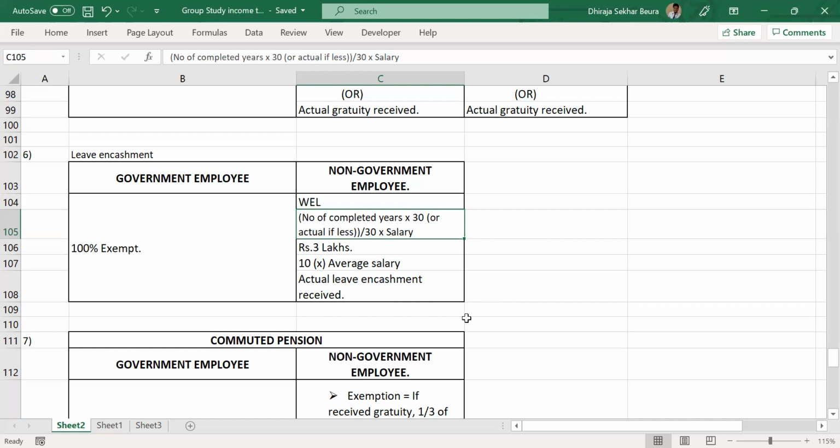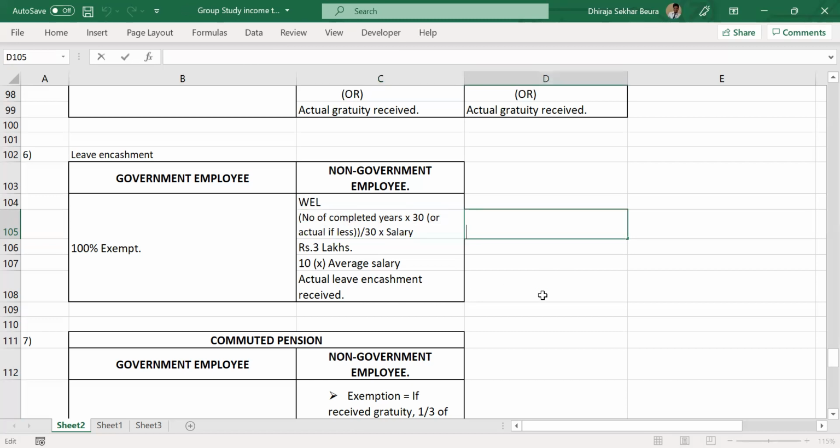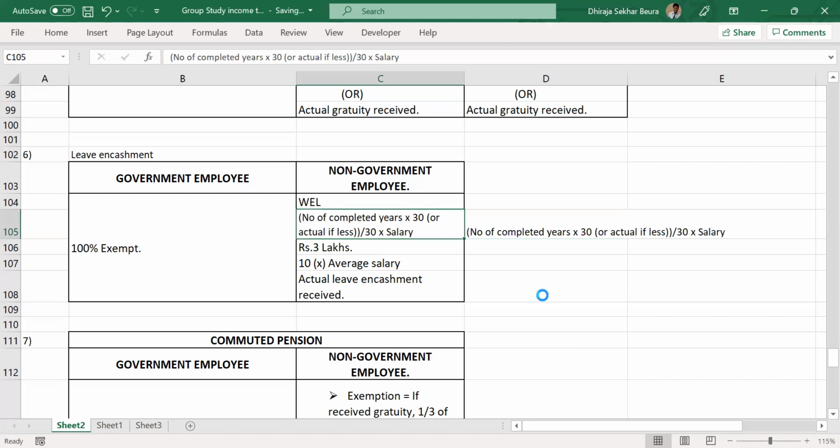Okay, I have made a small mistake. I have to revise that formula a bit. Give me just 1 second. So another thing has to be added here. What happens is you have a number of days of leave credit available with you, right? Credit leave actually available with you. Completely my bad, I should have considered this.